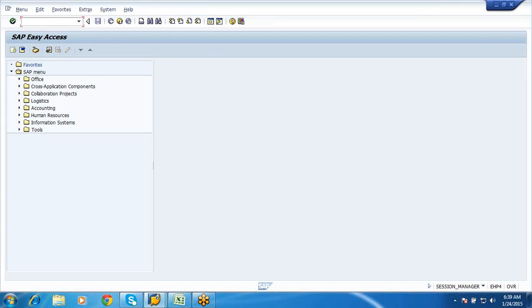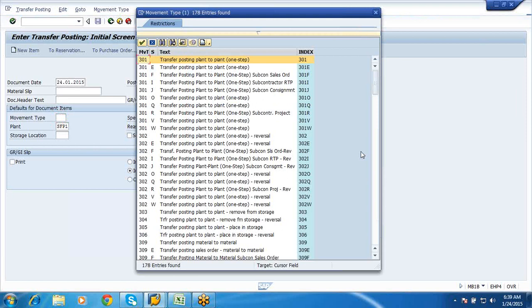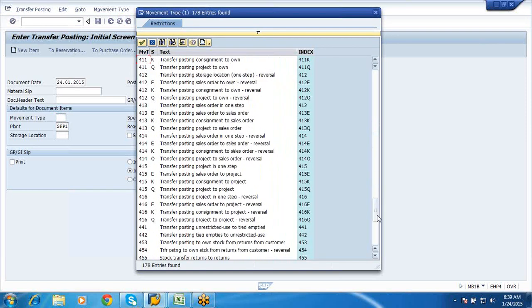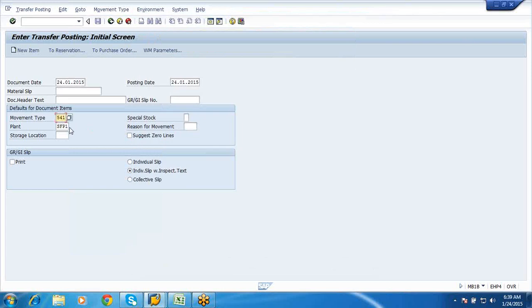Okay, so we were talking about MB1B. Issue in the sense we would be doing a transfer posting basically. So now here, we would do transfer posting with the movement type 541. See here, transfer posting to stock with subcontracting from unrestricted use. Okay, so this is the one, enter.